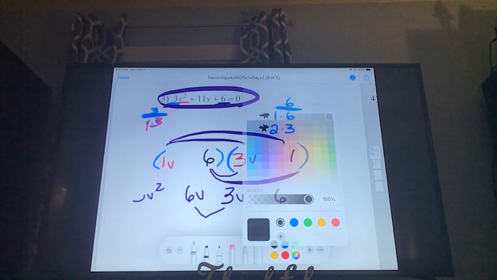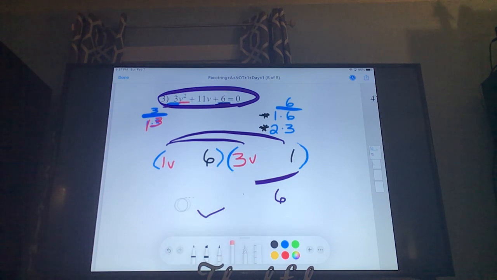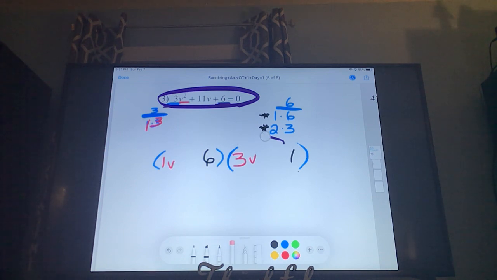Okay, and because, so we can still, and I'm going to do, we can erase all this stuff. The first and the last terms are always going to work out, so you really don't need to check them. You need to check the outer and the inner every time. Those are the ones that you're going to check to see if your equation works, because the outer, that 3v and that 6 is always going to work out. Okay, we need to check the outer and the inner.